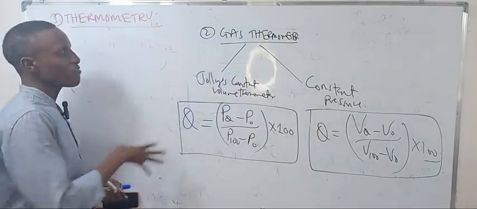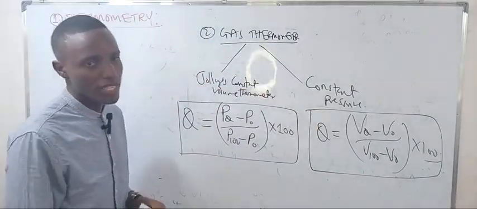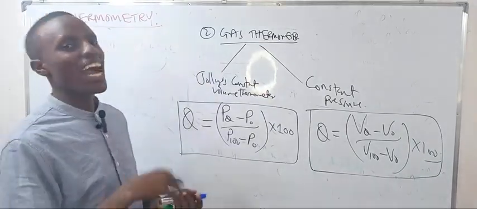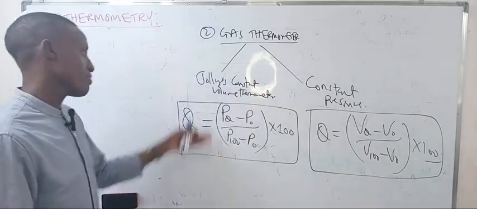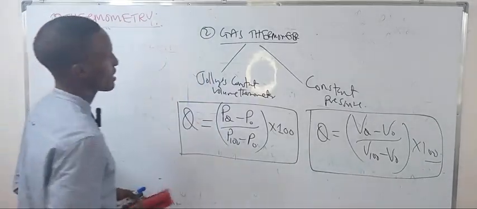But I will magnify this, Joule's constant volume thermometer: its structure, mode of action, and advantages and disadvantages. So let me discuss Joule's thermometer. Let me magnify it.